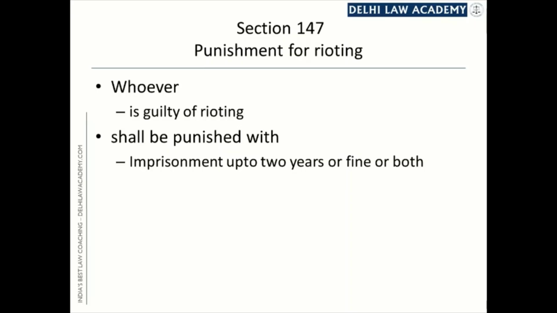Being a member of unlawful assembly is punishable under section 143 with an imprisonment of up to 6 months. But being guilty of rioting is punishable under section 147 with a higher punishment, higher imprisonment of up to 2 years. 143 is one offense, 147 is a distinct offense.